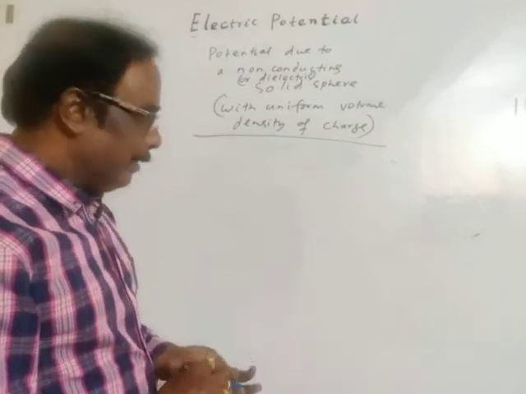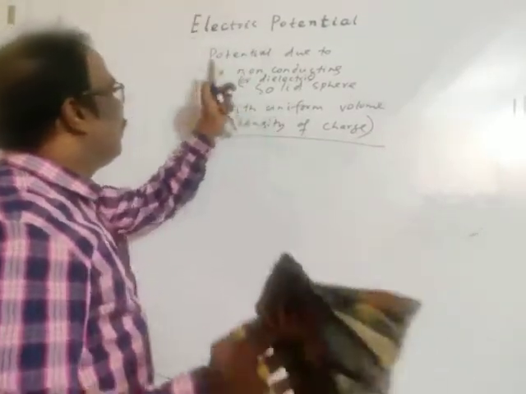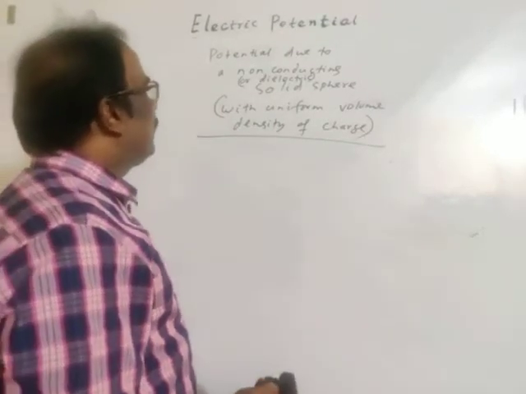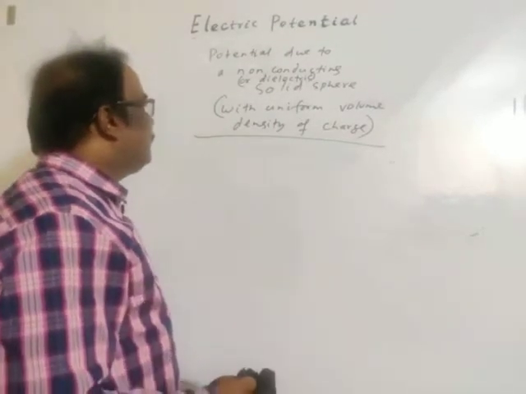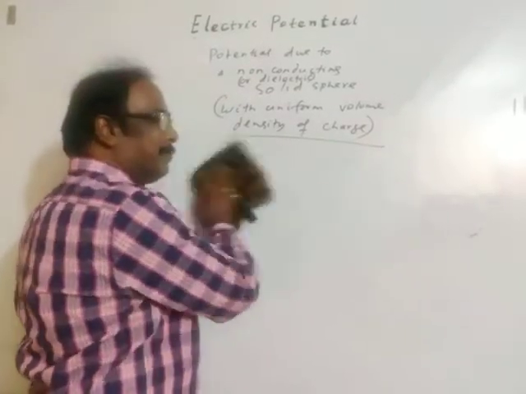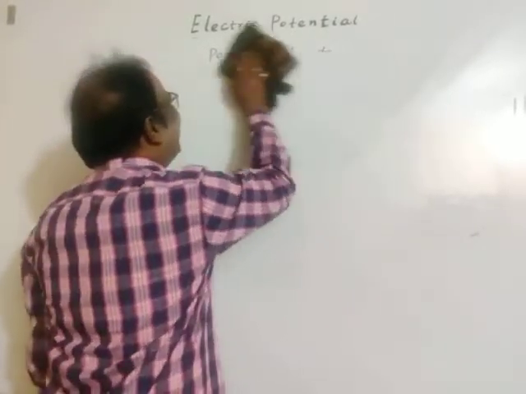This is our today's discussion: potential due to a non-conducting or dielectric solid sphere with uniform volume density of charge.